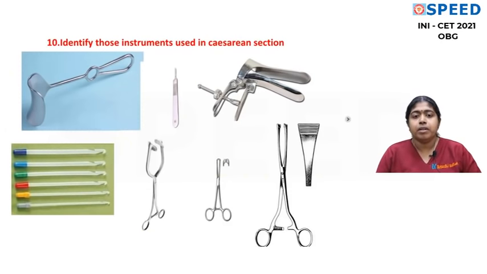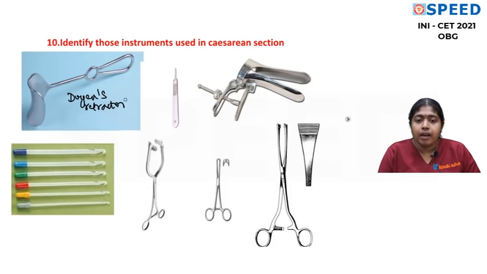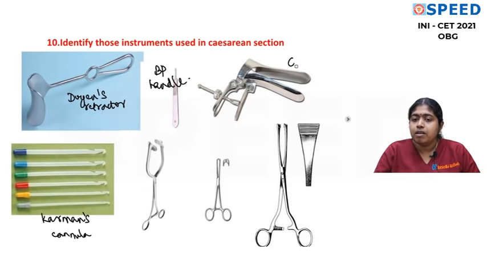So this is question number 10. Identify those instruments used in cesarean section. I have just placed the images of all the instruments. This is Doyen's retractor, and these are the Karman's cannula, the BP handle, and the surgical blade you place. This is Cusco's speculum.